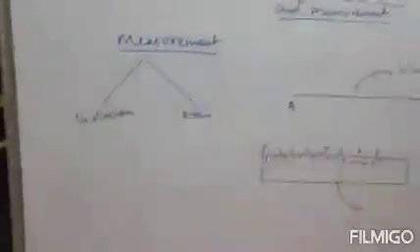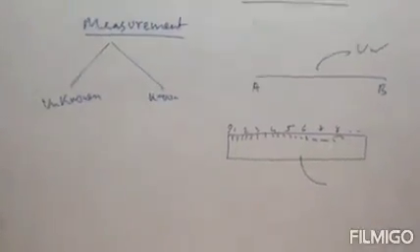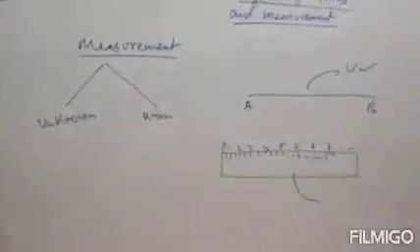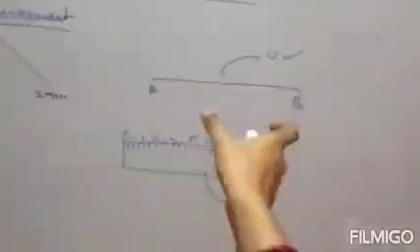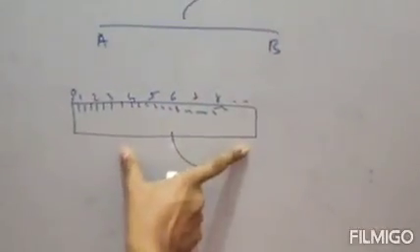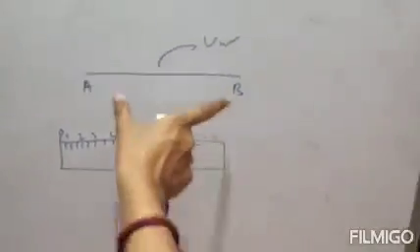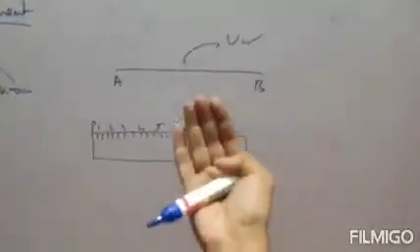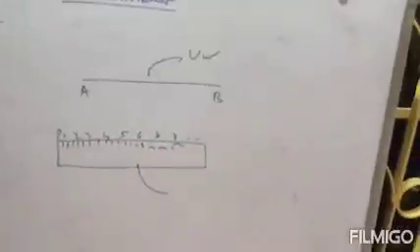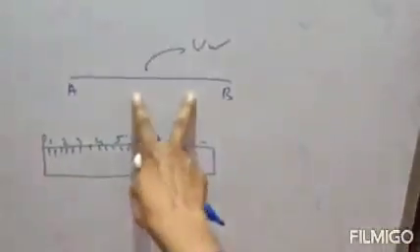Here the thread is your unknown quantity. You will take a ruler and place it over the thread and deduce the measurement or length of this wire.